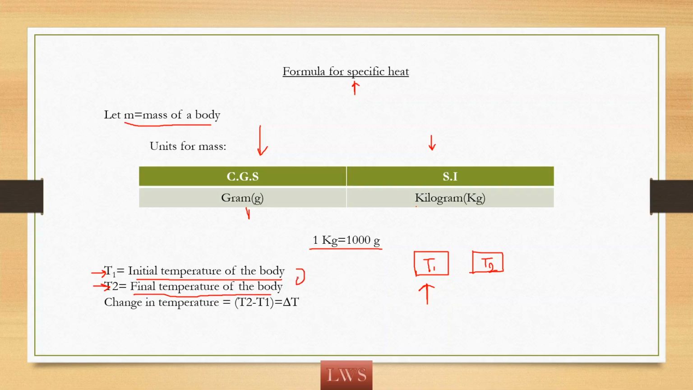By how many degrees did we change the temperature? That is nothing but the change in temperature, T2 minus T1. T2 is final, T1 is initial. So this is the change, delta T. Delta T represents how much the temperature changed between before heating and after heating.